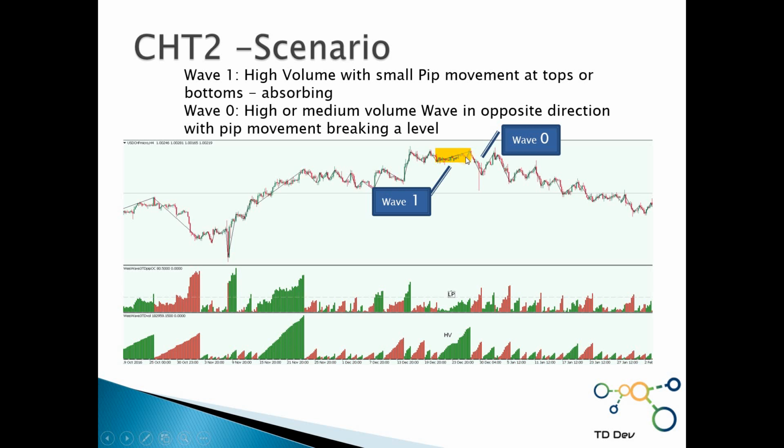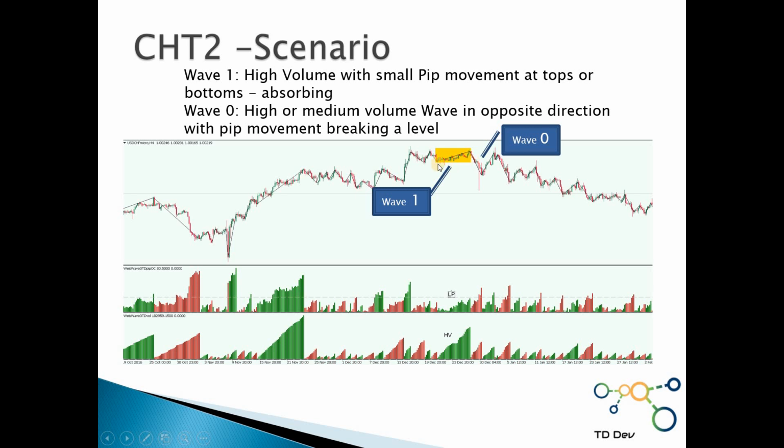It doesn't mean immediately that the trend will reverse. No, the smart money might be absorbing orders and the market might go up. So we wait to see the reaction. And what do we see here?